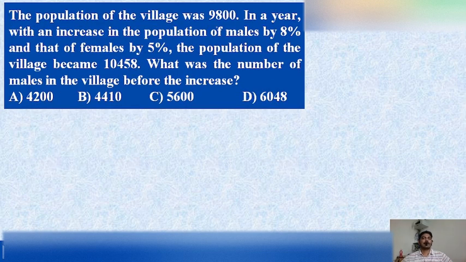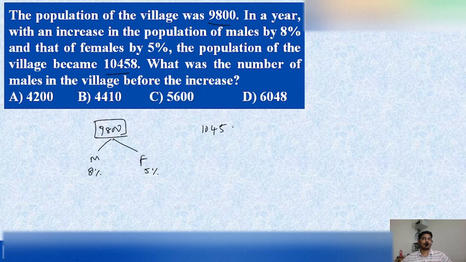Okay, this is the next kind of problem. What is given in the question? The population of a village was 9,800, which contains the male population and female population. It is similar to some earlier answers, but in this problem we are considering only males and females here. In this particular problem, males are increased by 8% and females are increased by 5%, and after that the population of the village will become 10,458.